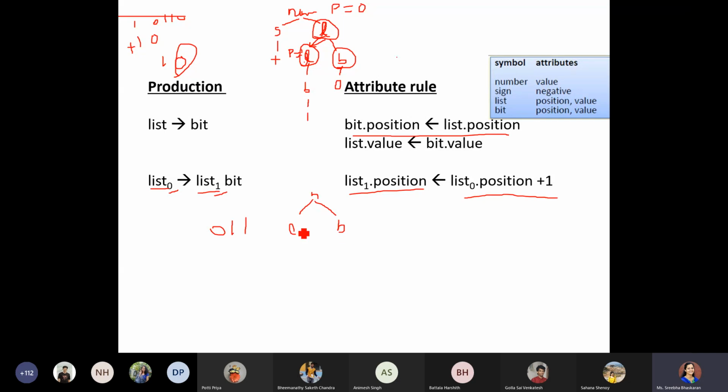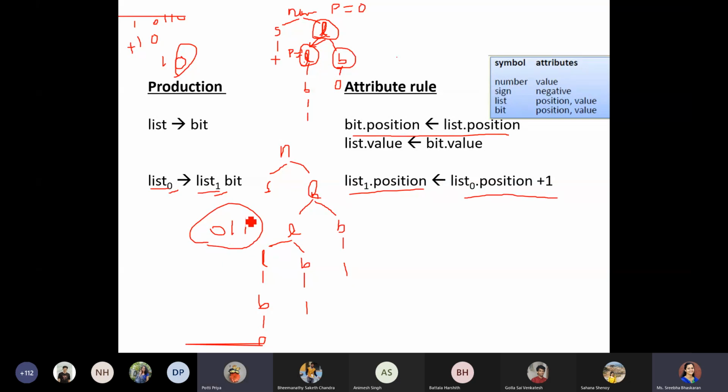So number is getting expanded to list, from list to list and bit, and this bit would be taken to be 1 here. This list would be further expanded and you would have list and bit, and this bit would be taken to be 1 again. And this list would be taken to be bit, and this bit would be 0, right? This is the parse tree, how it looks for 0 1 1, right?